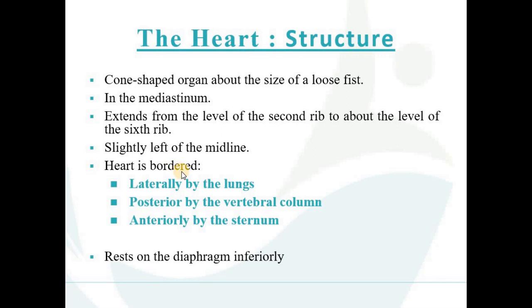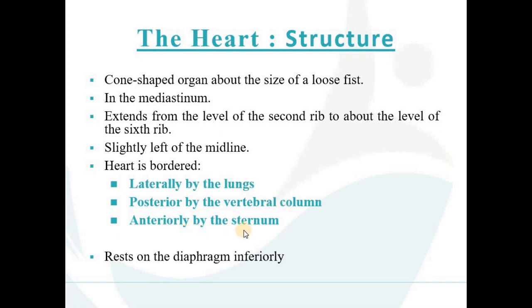If we talk about how the heart is bordered, meaning what is present in front of the heart, behind the heart, and below the heart: the heart is covered laterally by the lungs. On the left and right side of the heart, the lungs are located. Posteriorly, by the vertebral column. On the back side of the heart, the vertebral column is present. Anteriorly, by the sternum.